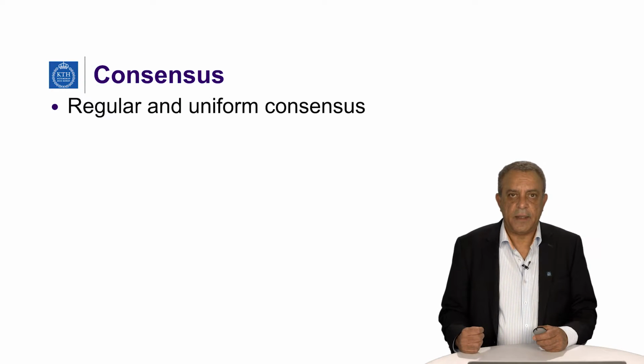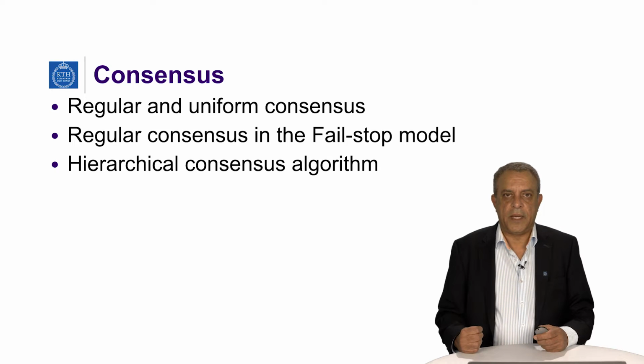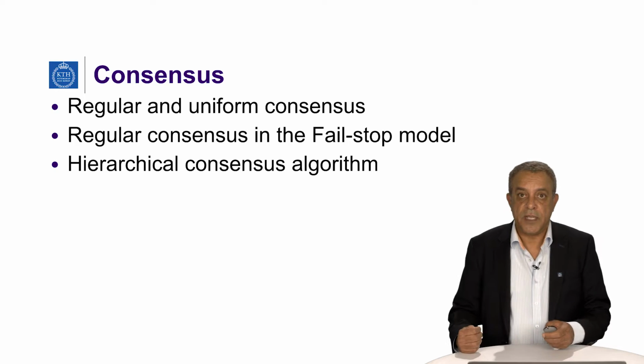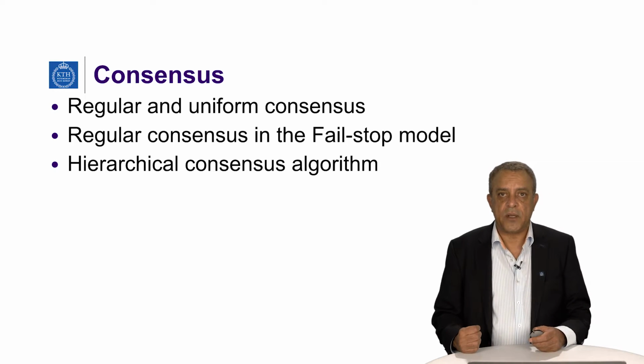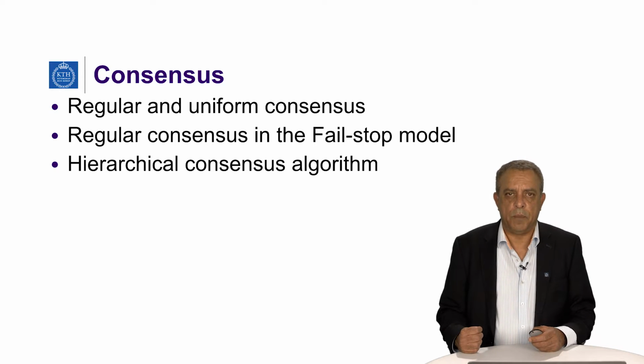We define the single value consensus problem both for regular and uniform consensus. Then we describe hierarchical consensus, an algorithm that solves regular consensus in the fail-stop model, where we have access to a perfect failure detector, and prove the correctness of the algorithm. This algorithm takes n rounds, where n is the number of processes.